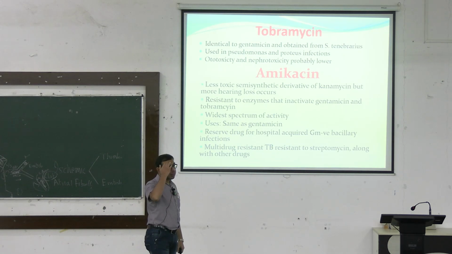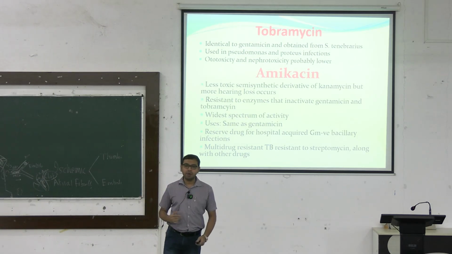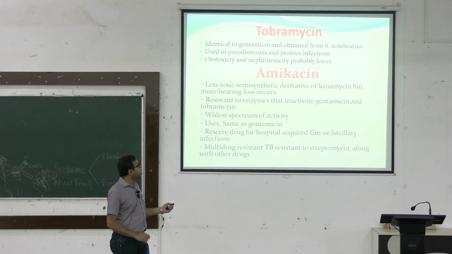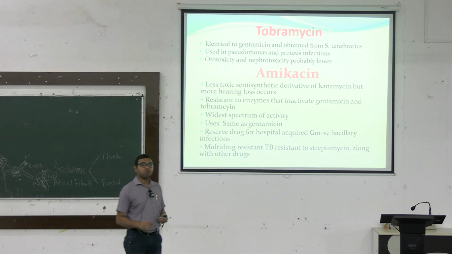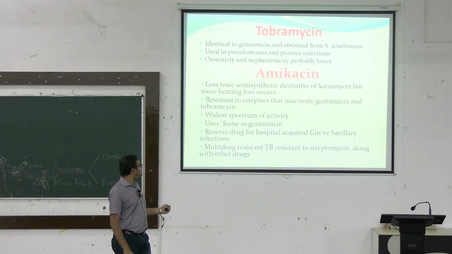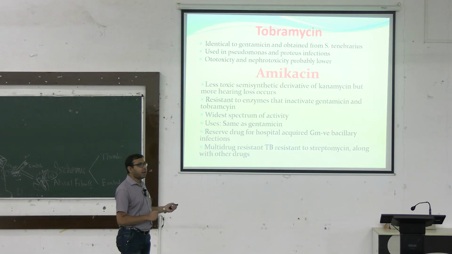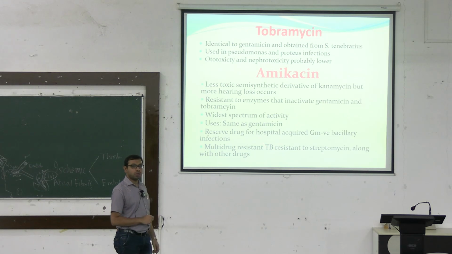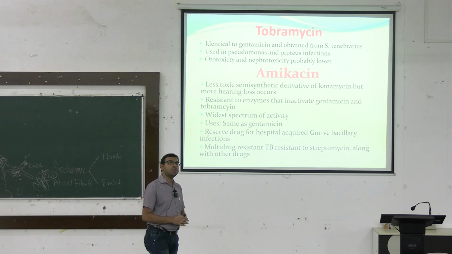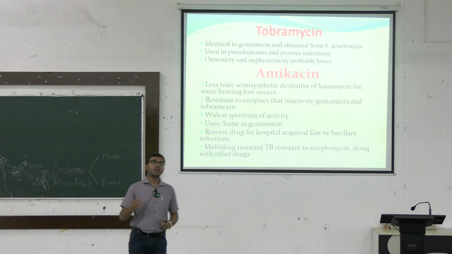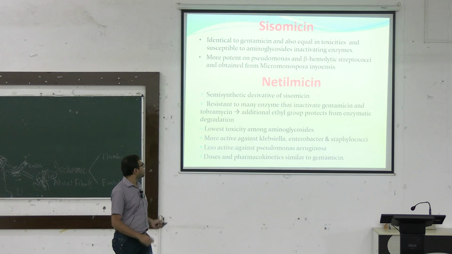Usually you can see that amikacin is used in various gram-negative infections, but again the ototoxicity chance is more. It is resistant to enzymes that inactivate gentamicin and tobramycin. That's why in resistant organisms we can use this. It has a wider spectrum of activity, the same as that of gentamicin. It is basically a reserve drug for hospital acquired gram-negative bacillary infections and also multi-drug resistant tuberculosis. So for multi-drug resistant tuberculosis and severe hospital acquired infections, we can use amikacin. Here the chance of toxicity is somewhat lesser.